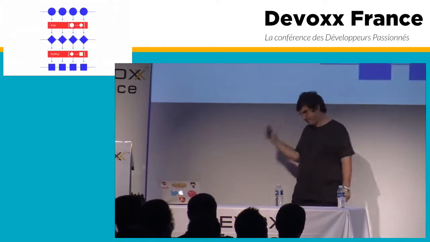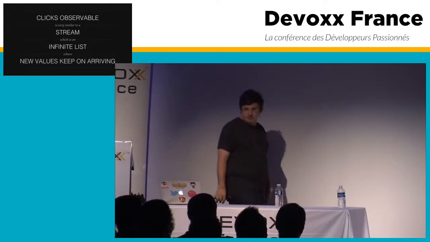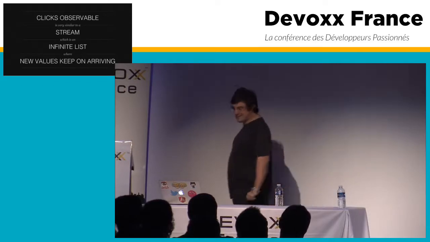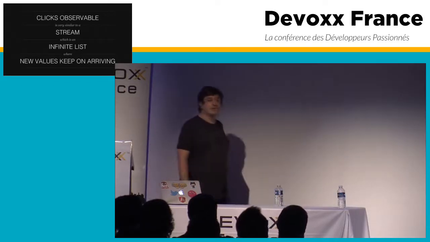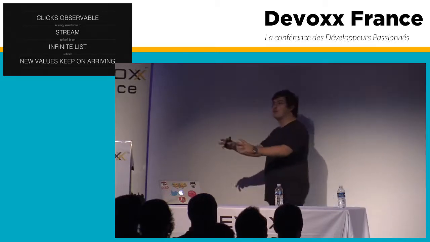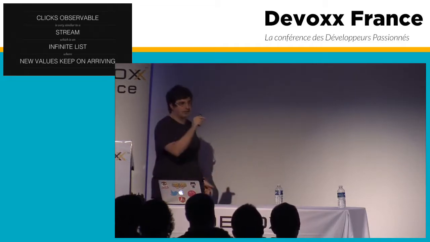So what does it mean? As I've just said a lot of times, actually, clicks is a stream, which is an infinite list where new values keep on arriving. That means that this list will infinitely get new values for each time a user clicks on it or clicks somewhere.